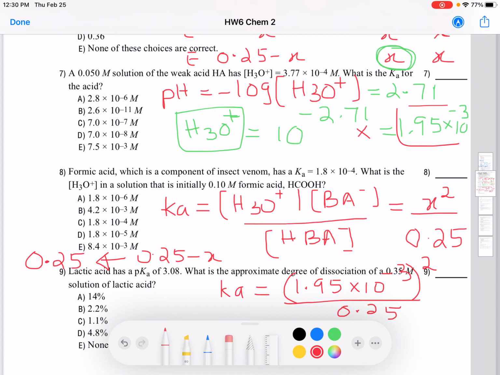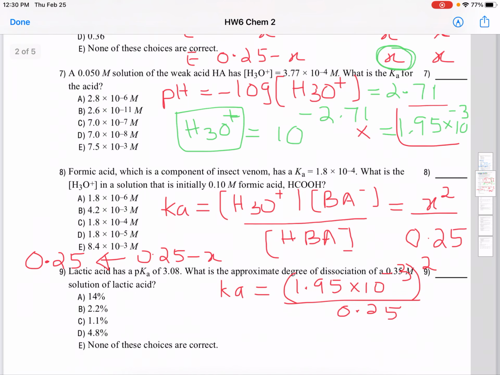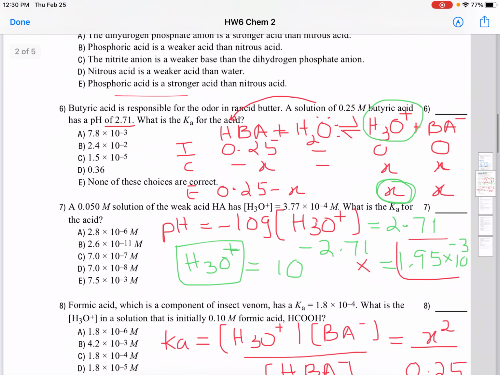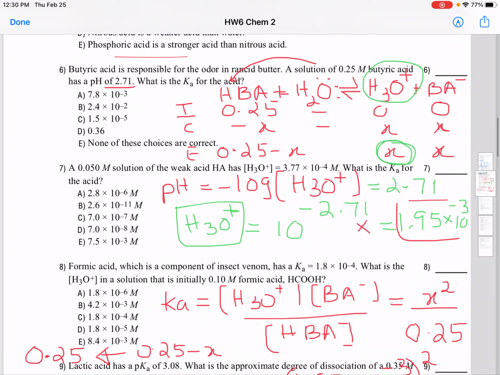That's how you find the Ka. Okay, do that calculation and tell me what number you get for your Ka. We are doing question number 6. What number did you get? So, something like 1.5 into 10 to the negative 5, right? Very good. So, that's going to be your answer.